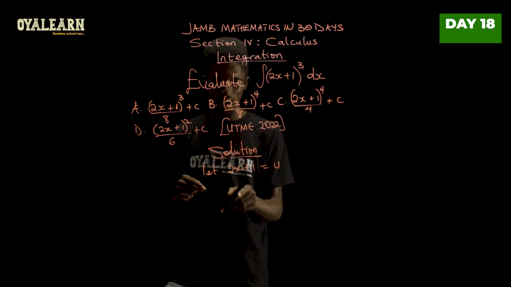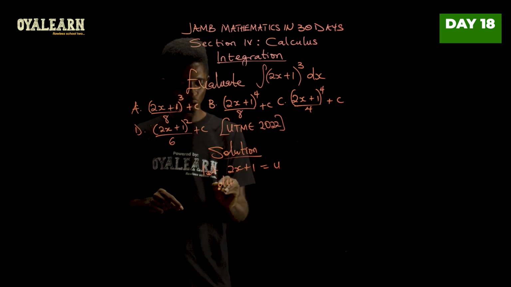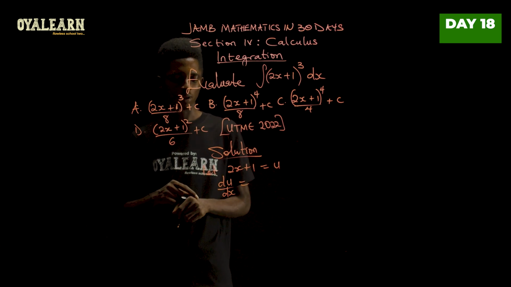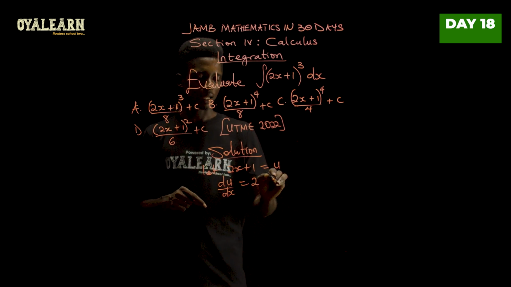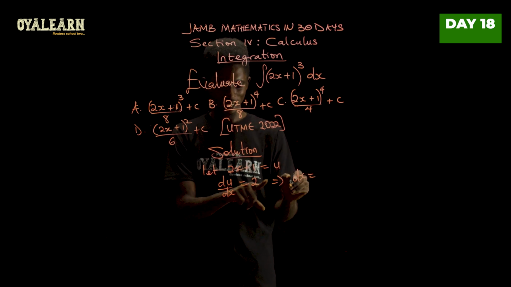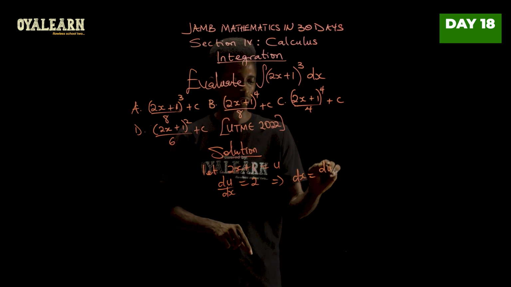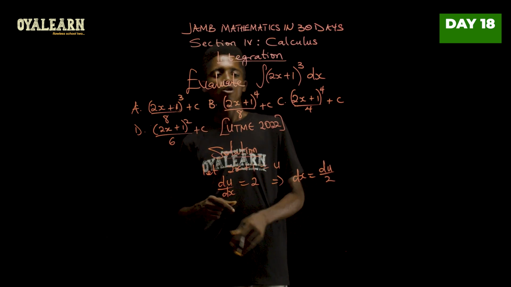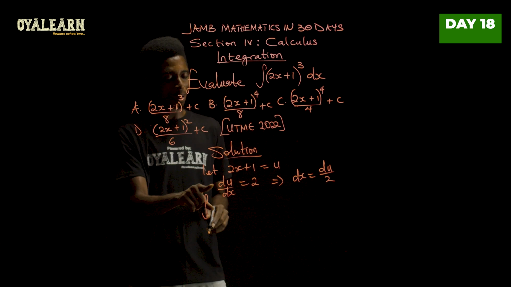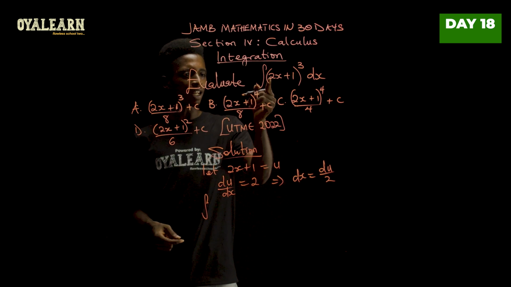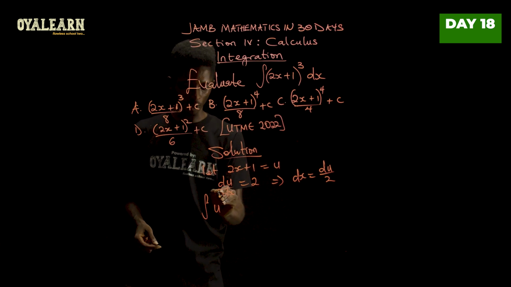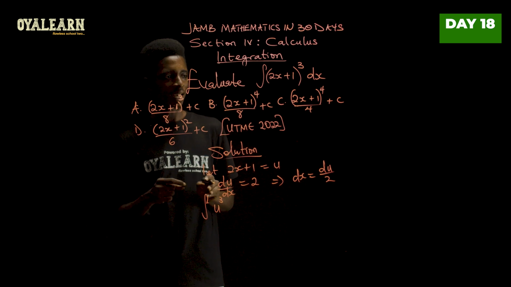So in order to do that, we'll say du/dx will then be what? So differentiate this with respect to x, and then you get 2. Now, what this implies is that if I cross multiply, I can then say dx is du over 2. So I can now rewrite this whole thing as integral. Now remember, there's no upper or lower limit. So instead of 2x plus 1, that will be u raised to the power of 3, as we see here.